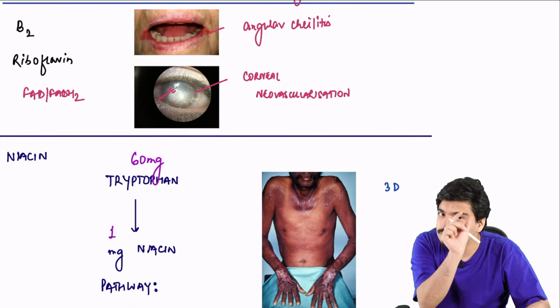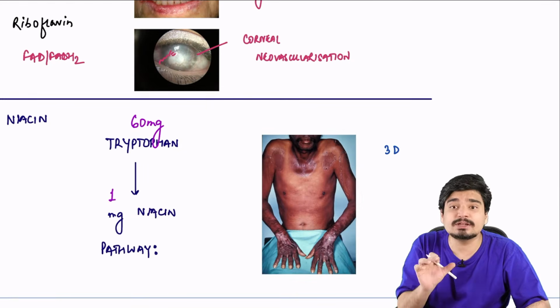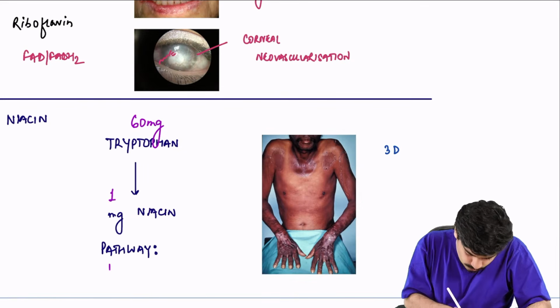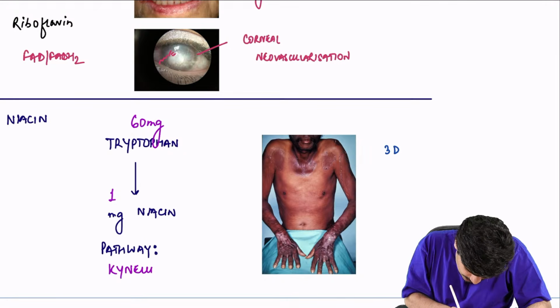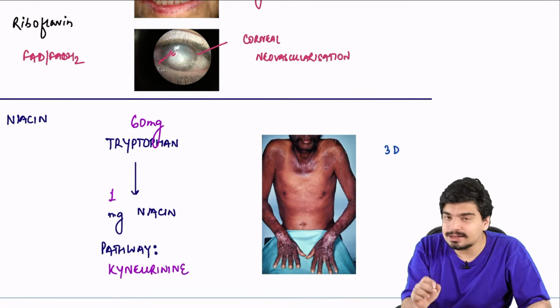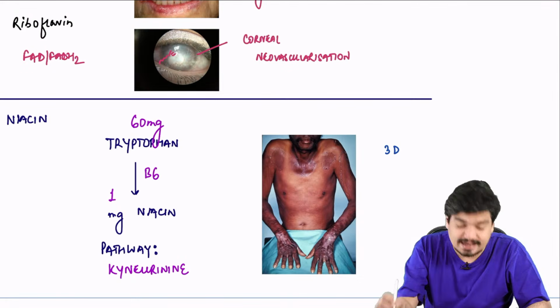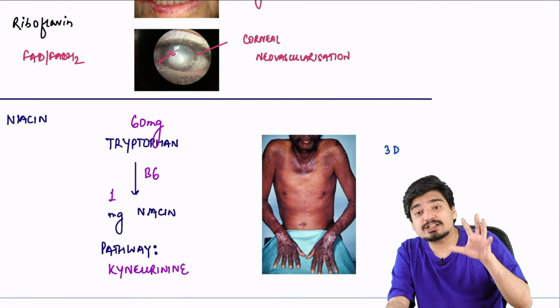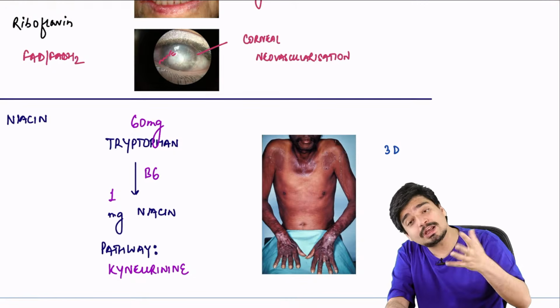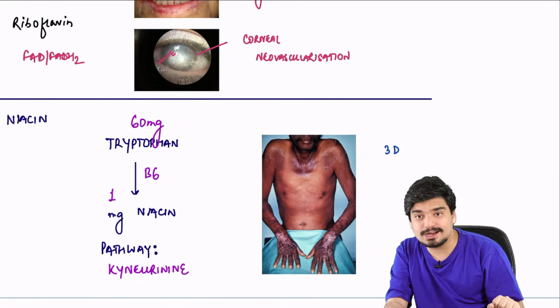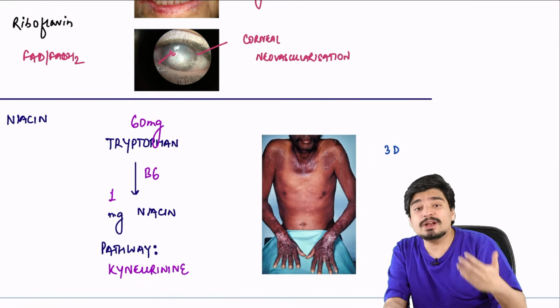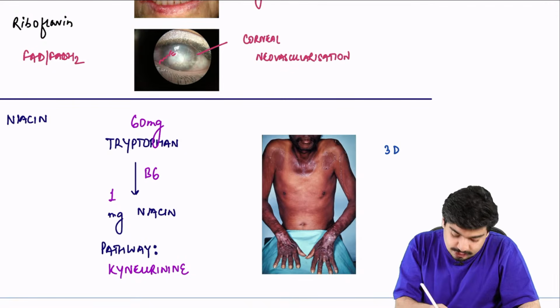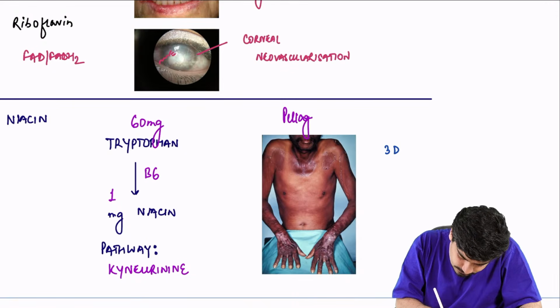The conversion of the tryptophan into niacin, this pathway is called the kynurenine pathway. What is the name of this pathway? It's called the kynurenine pathway, and this pathway requires vitamin B6 as a cofactor. So our body can actually make niacin not only from diet, we can make it from tryptophan as well. Whenever there is niacin deficiency, we all know it leads to what? It leads to pellagra.